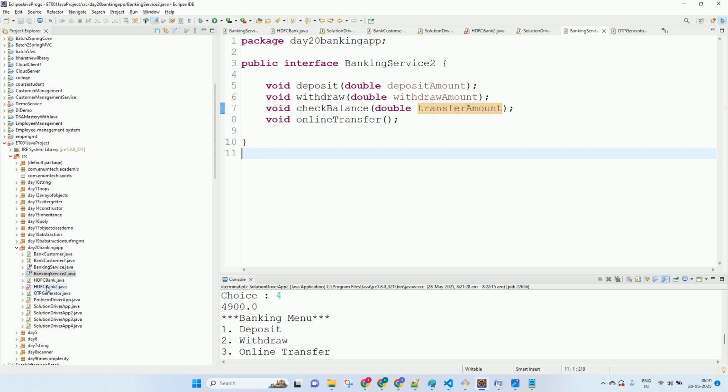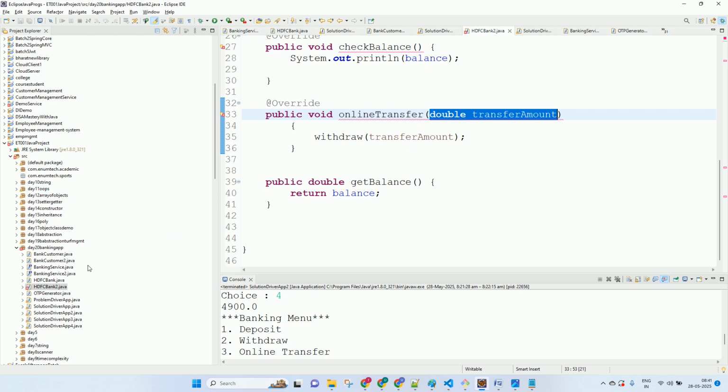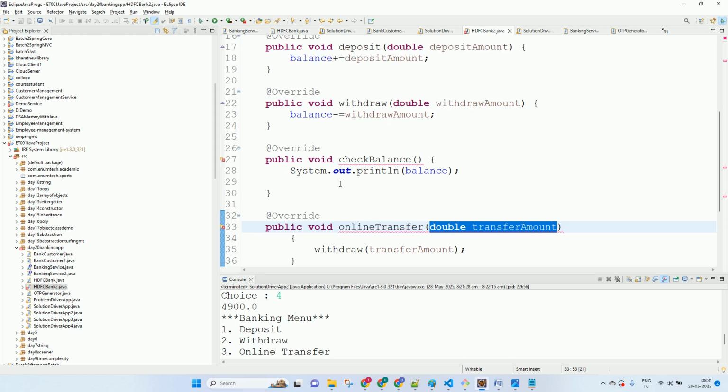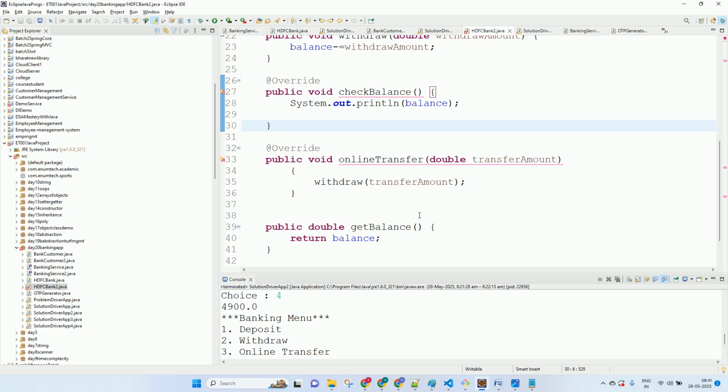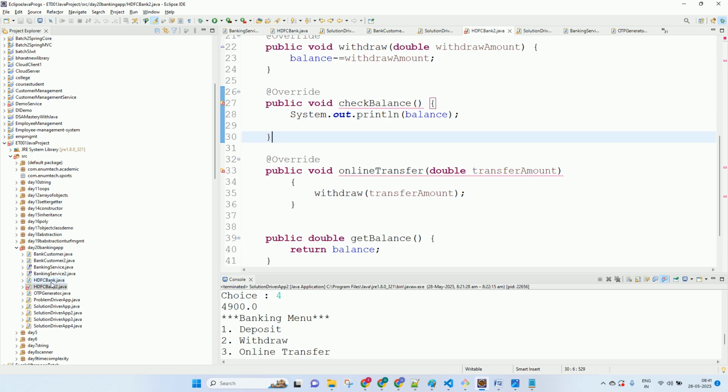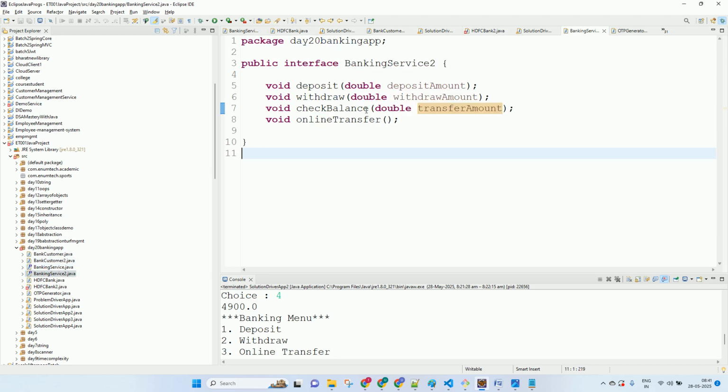And now what happened over here? Check balance. Okay, I passed it in the check balance or what? Okay, where is banking service 2, right? Okay, I passed it in the check service. I should have passed it in the online transfer. Yeah, now it's all good.